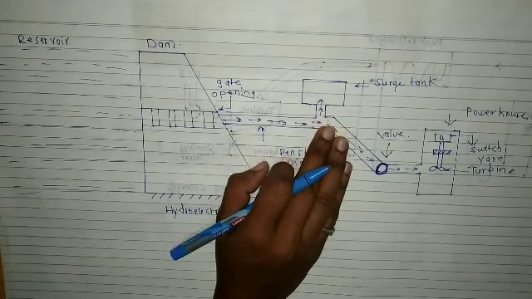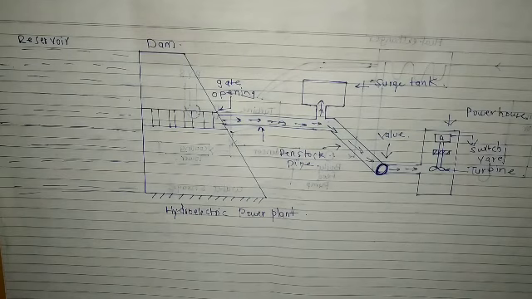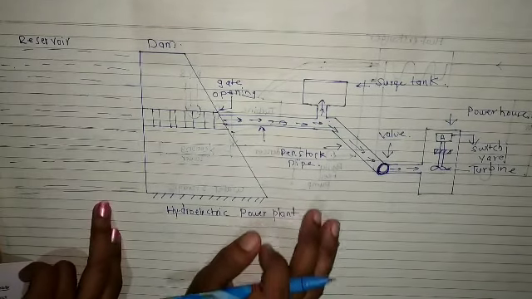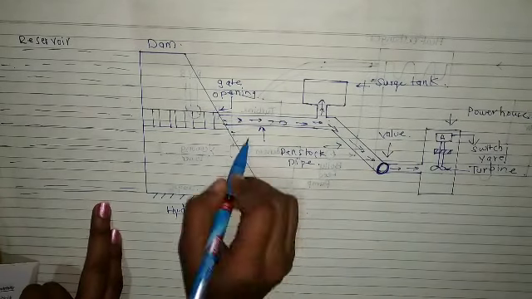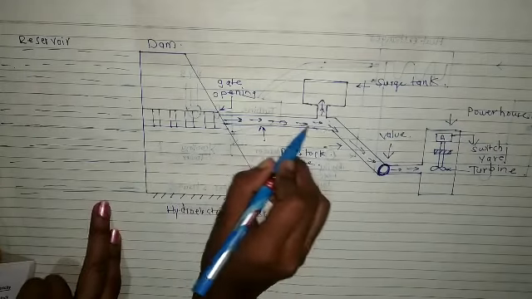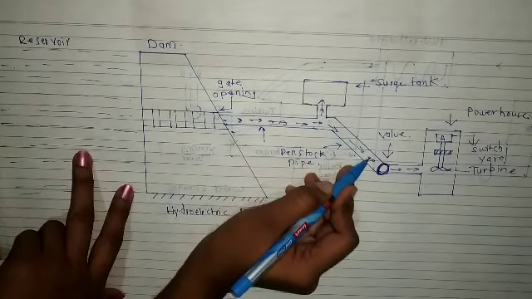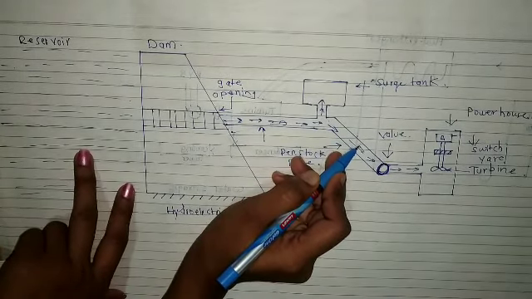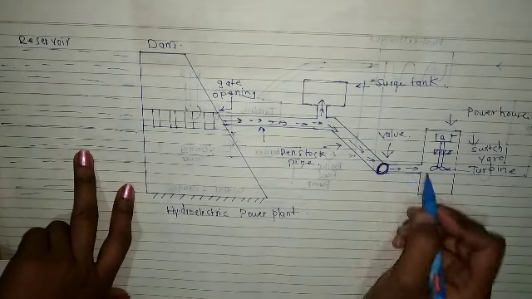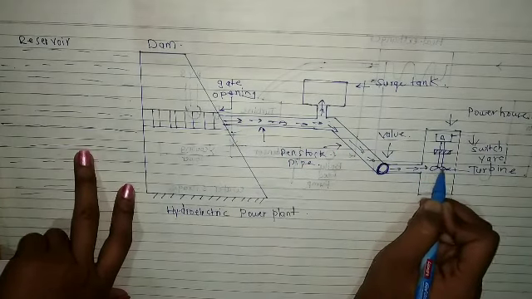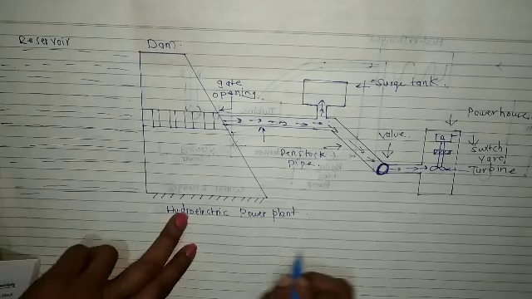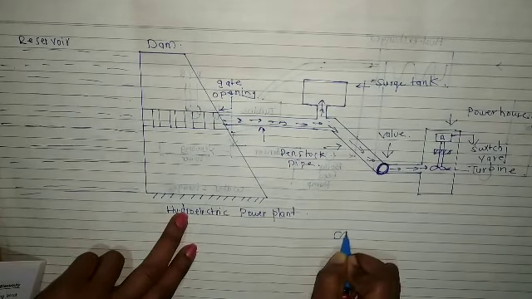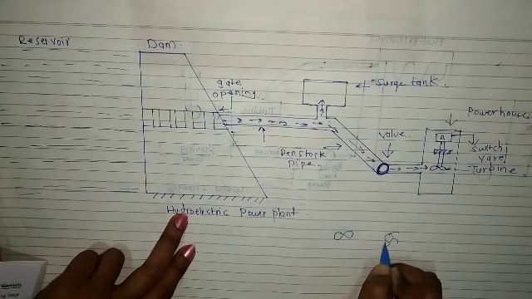Now we'll see how it works. The water is brought from the valve house to the turbine through the penstock. Because of the falling water, it has kinetic energy. Due to this kinetic energy, the water will come and hit the turbine.